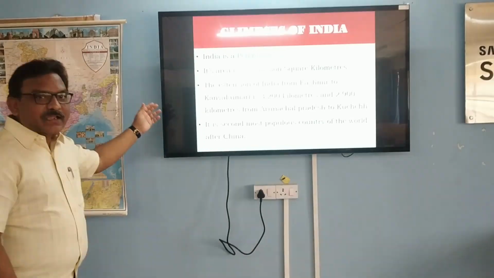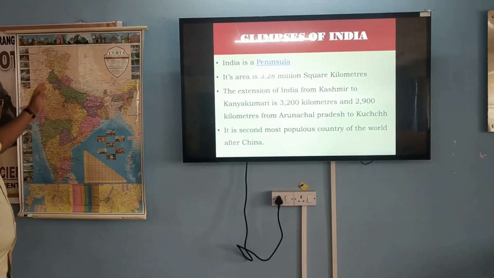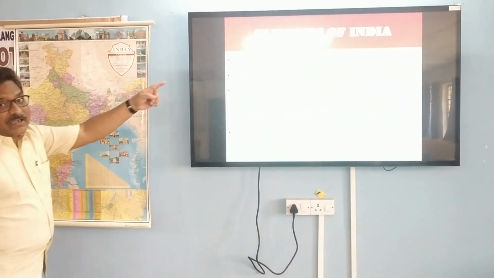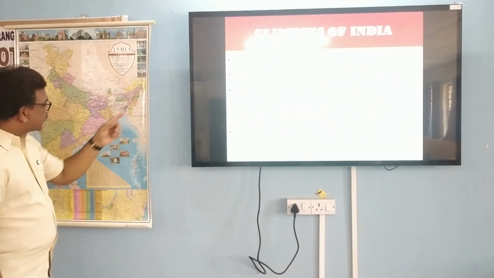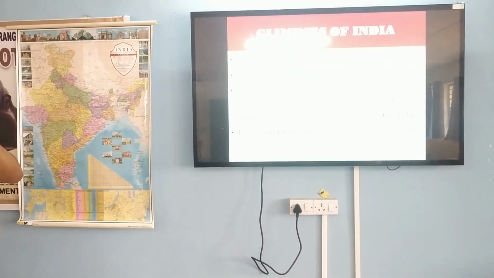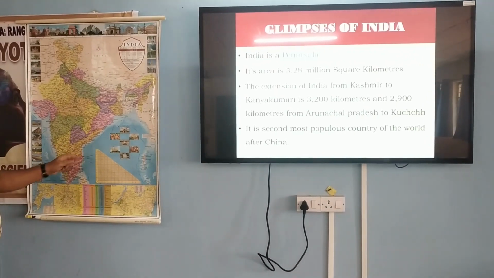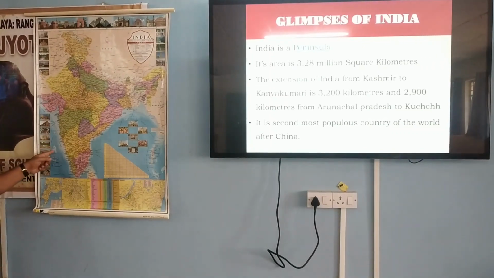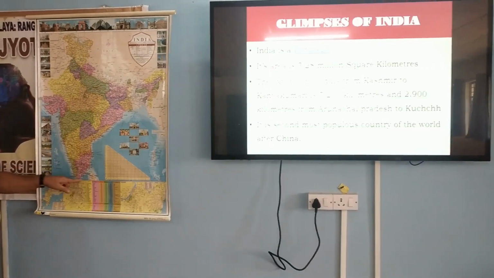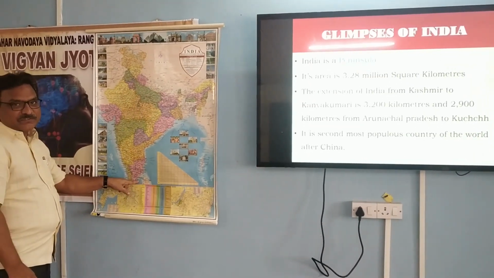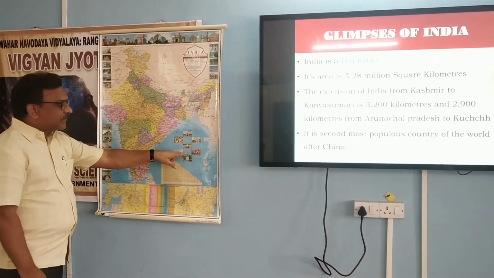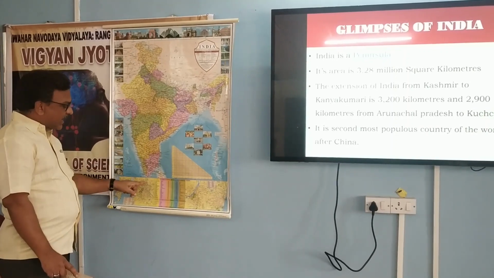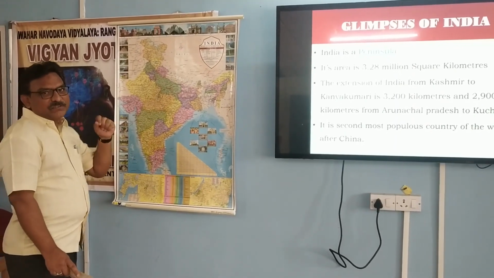So you can see India here in the map. This is our beautiful country, India, and as I told you, it's a peninsula. India is surrounded by waters on its three sides. Look here: Bay of Bengal to the east, Arabian Sea to the west, and Indian Ocean to the south.